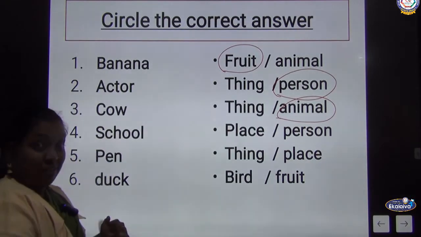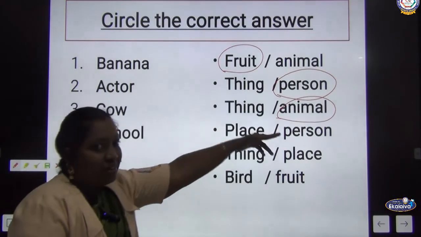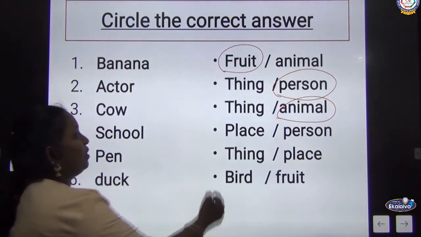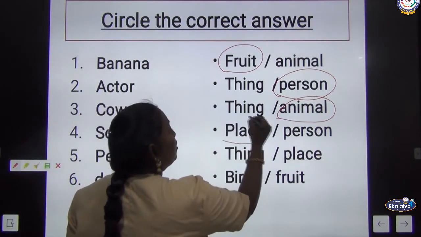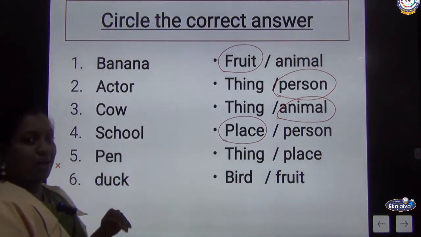S-C-H-O-O-L, school. Even myself itself give well the answer. School is a place or person? Got it. Very good. It is a place. It is a place. Next, fifth one, pen.